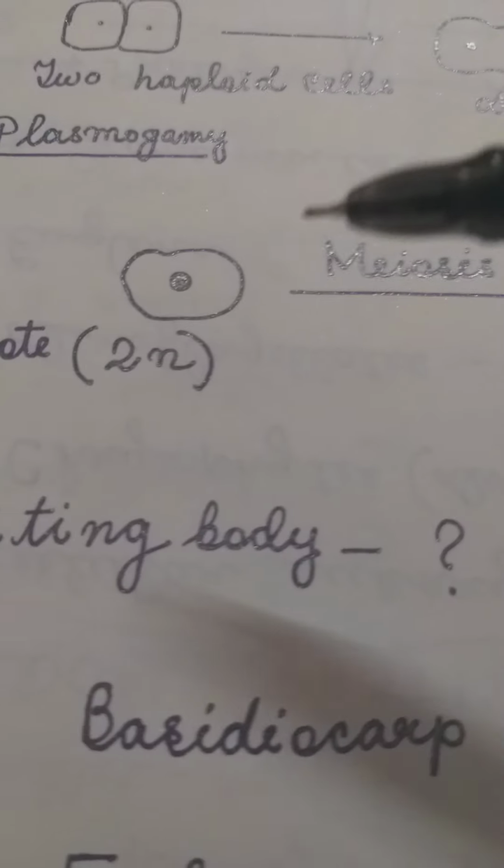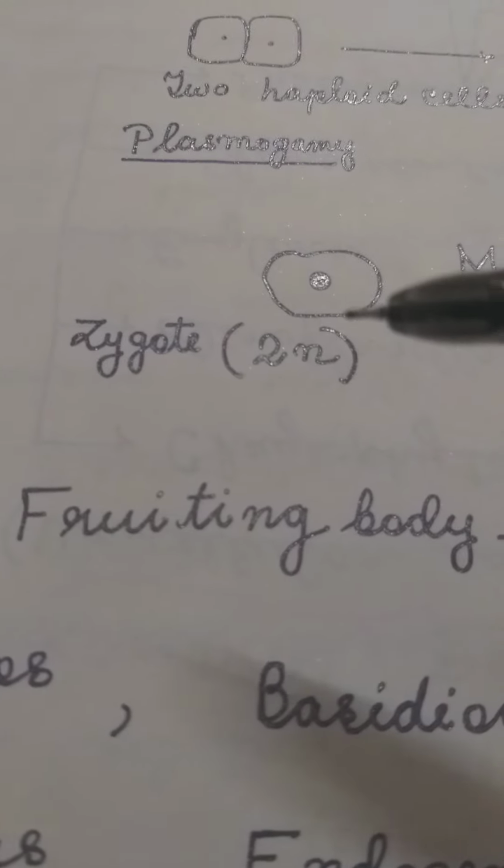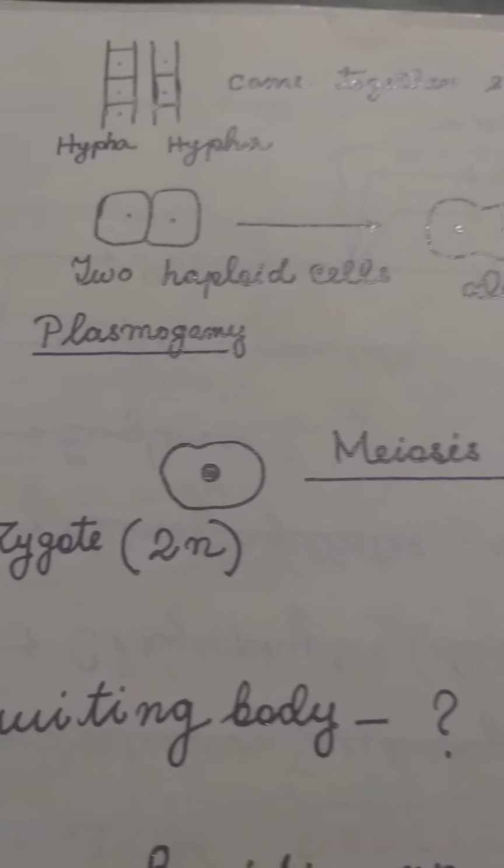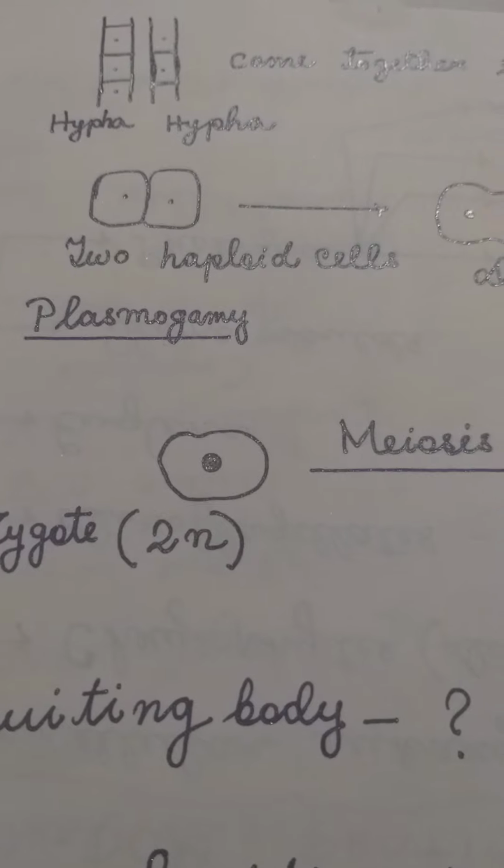The chromosome number is reduced to half. The zygote is diploid and the spores are haploid because the spores are formed as a result of meiosis. So these haploid spores are formed as a result of meiosis from a diploid zygote. These haploid spores now germinate into fungal filaments under favorable conditions of the environment. This is how sexual reproduction occurs in fungi.